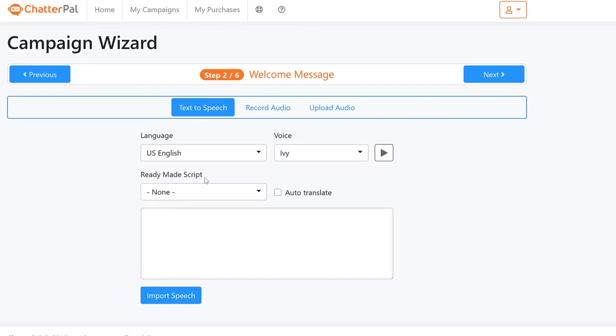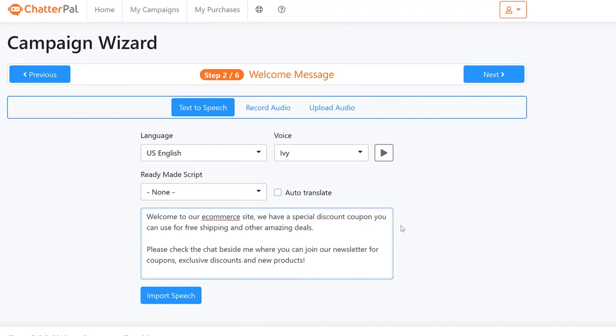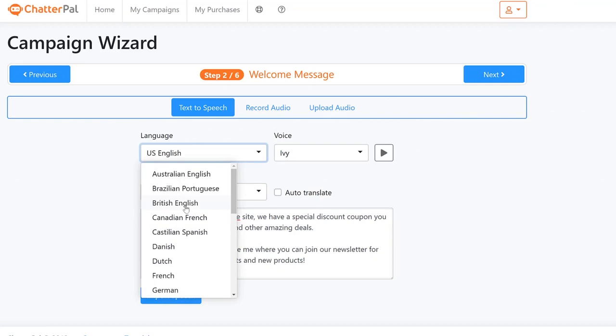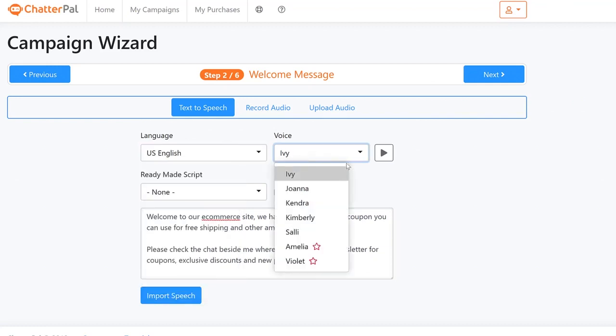You can use any of the ready-made scripts that you have down here, or for that matter, you can paste anything of your choice or type anything that you want, to have customization. You can start choosing the voice. We have, as you can see, a lot of different languages and different voices in male and female as well. So that is another option.